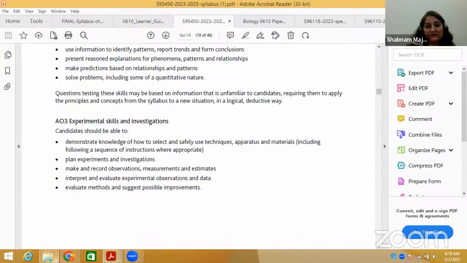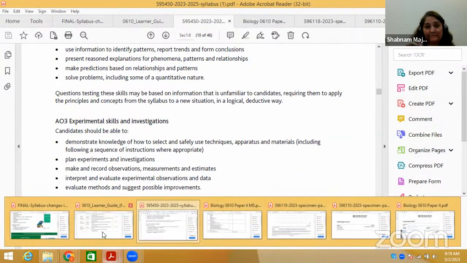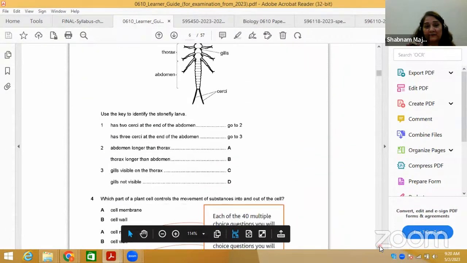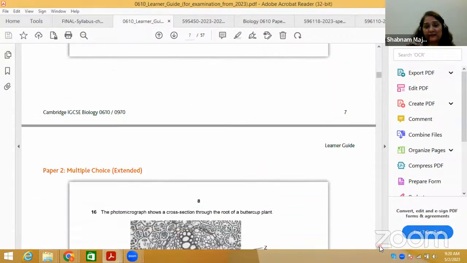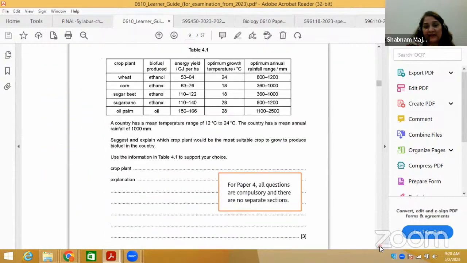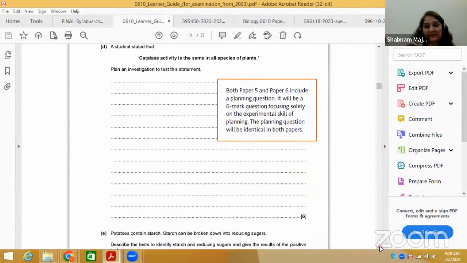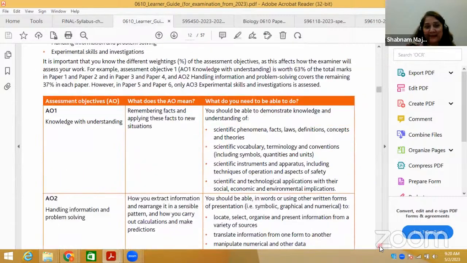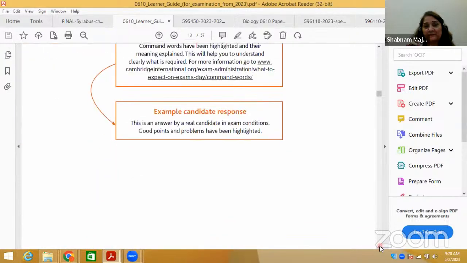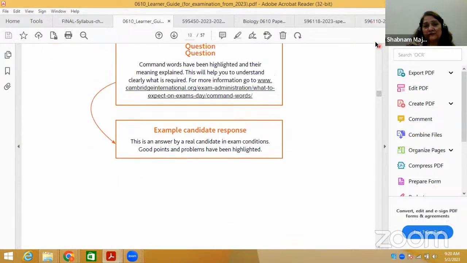Now I'm going to give you a few tips on how we are going to go about the theory paper. Let me first focus on tomorrow's paper, what type of questions you are going to get. I will show you some structured sample questions and how to start with the paper. But the main thing is that you have to base it on your practice of how to solve the questions.